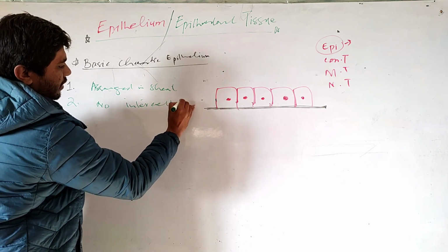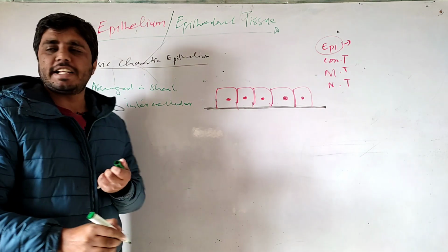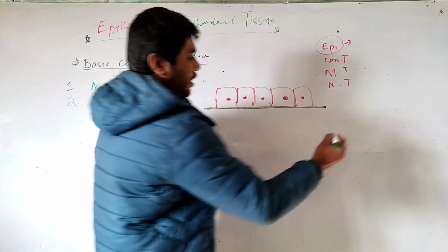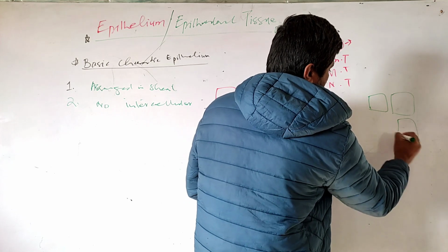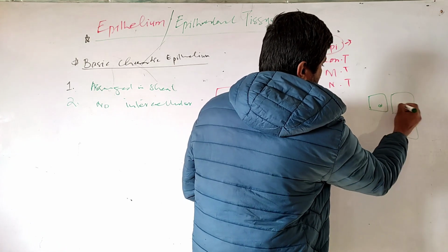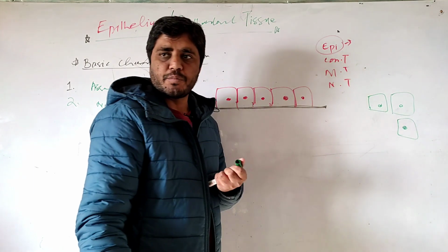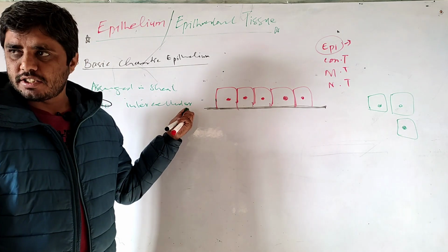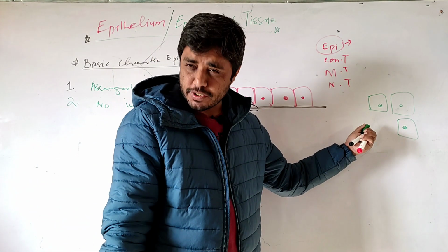Number two, intercellular. Can you define what is intercellular and what is intracellular? This is important. If there are two or three cells, like this, the space between the cells is known as intercellular space, also known as extracellular space.